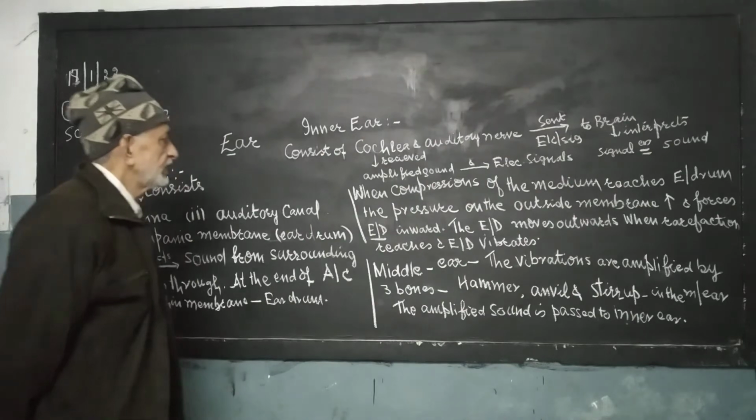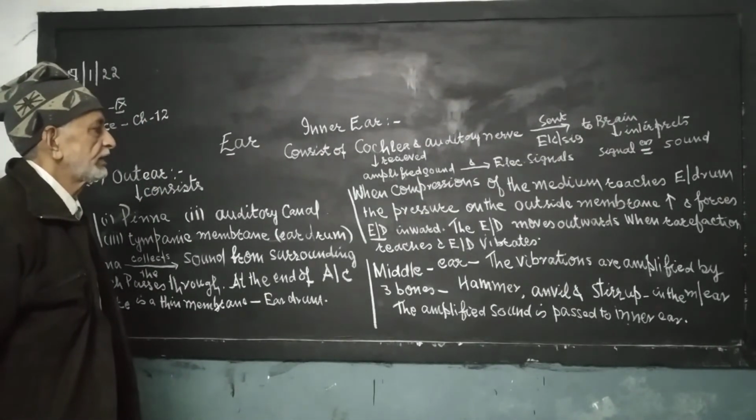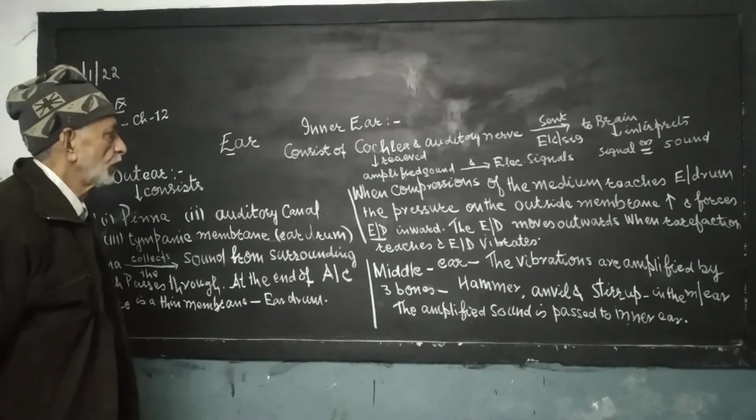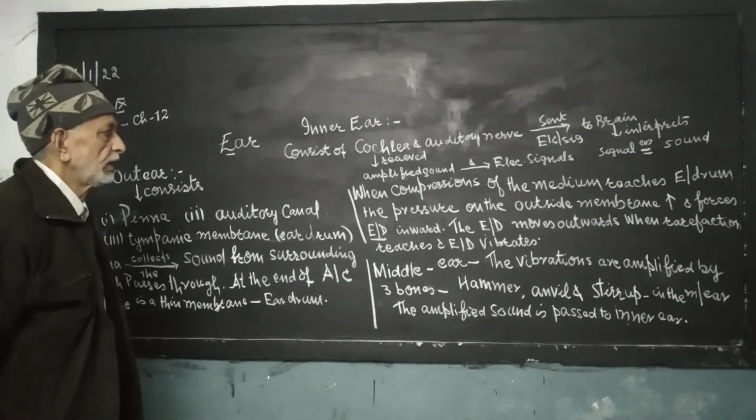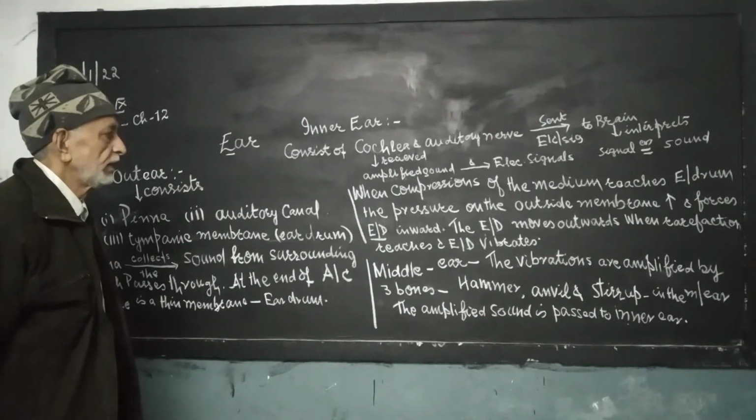The inner ear consists of two parts, cochlea and auditory nerve. The function of the cochlea is that it receives amplified sound and converts it into electrical signals.